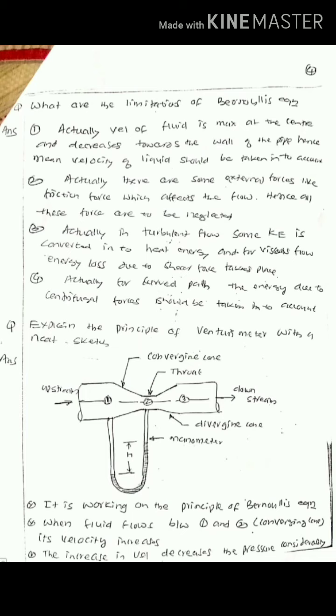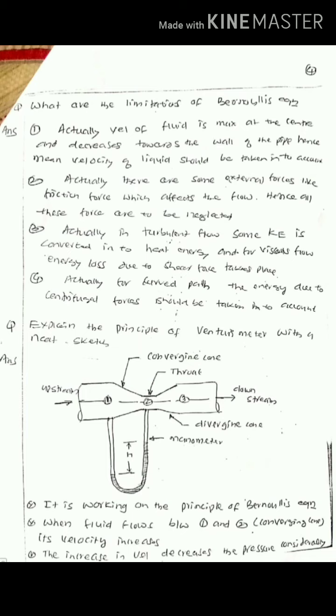The first limitation is that we have to consider the mean velocity, whereas we have only considered the velocity at the center of the pipe. Second, some forces due to kinetic energy and others should be taken into account, but they are not considered. The next one is conversion of kinetic energy into heat energy, and also the viscous flow losses were not considered. That has to be taken into consideration. And for a curved path, the centrifugal force is also an additional force to be considered, which we have not taken into consideration.